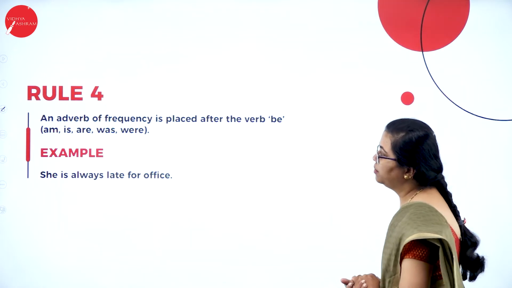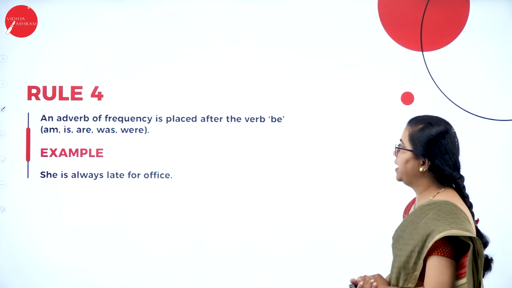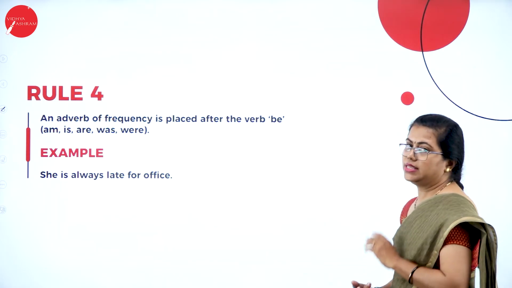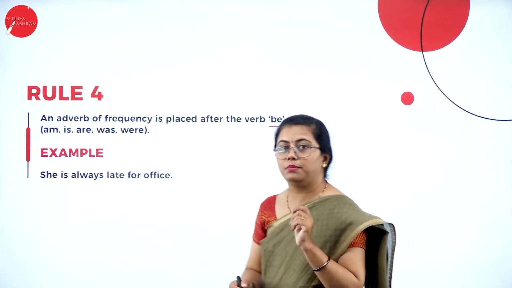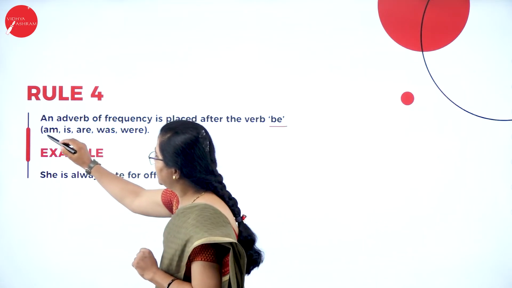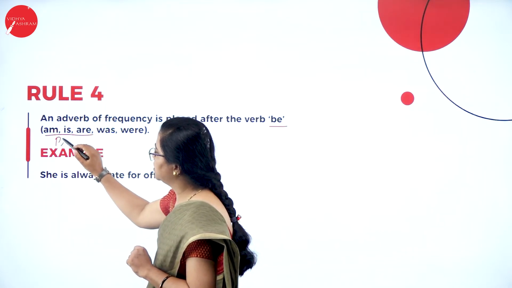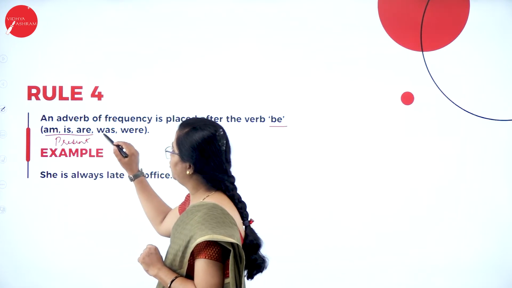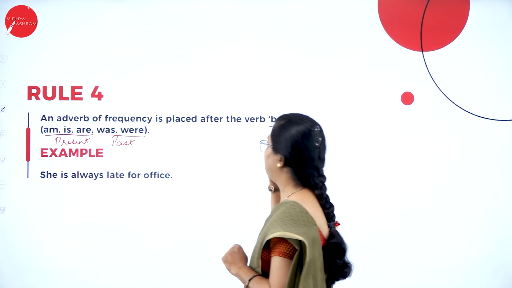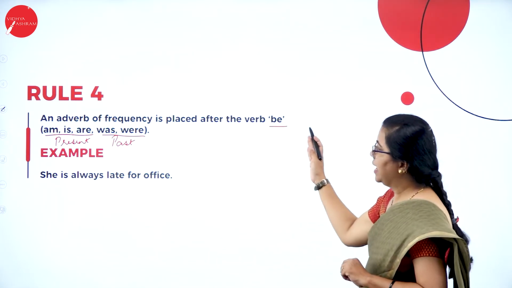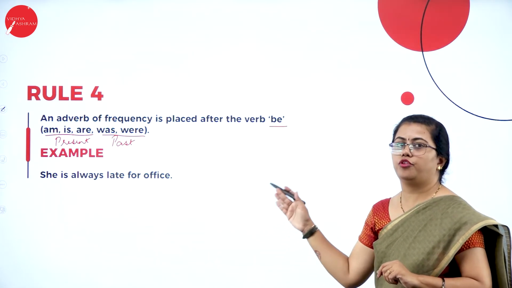Then we move on to rule number 4. An adverb of frequency is placed after the verb be. See here, the verb be has many forms. Fine. In present tense, it has 3 forms. In past, we have 2 forms of be. Fine. Be has 3 forms in present and 2 forms in past.